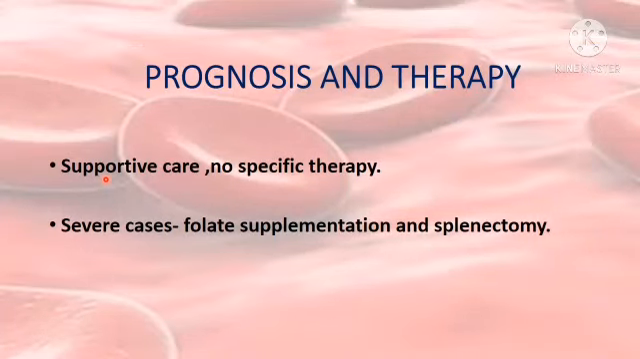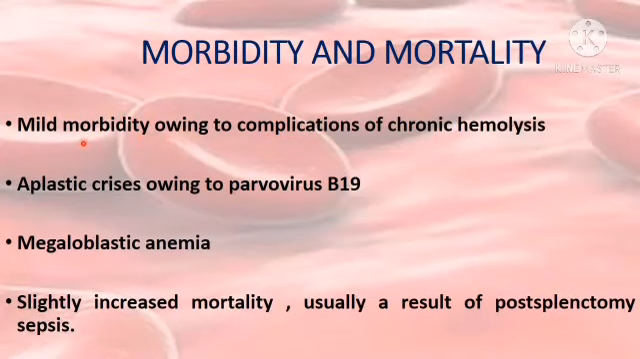Prognosis is good in mild cases. There is no specific therapy for this, no permanent cure. In severe cases, you can go for folate supplementation and splenectomy with appropriate prophylactic vaccination. Mild morbidity can be there due to complications of chronic hemolysis and aplastic crisis. Megaloblastic anemia can occur, which is why we supplement with folate. Slightly increased mortality is seen in post-splenectomy patients due to sepsis.